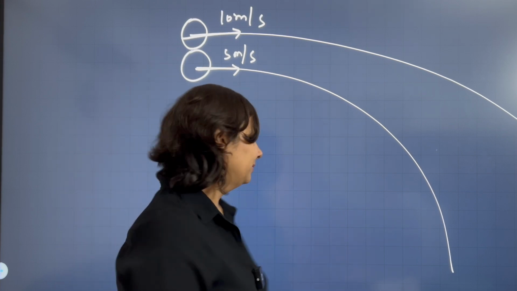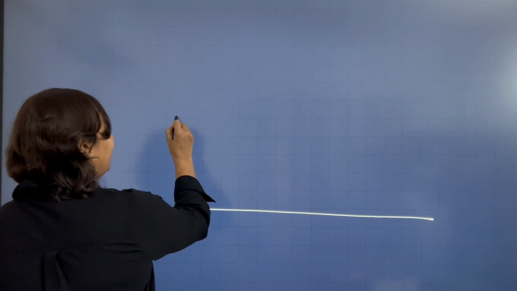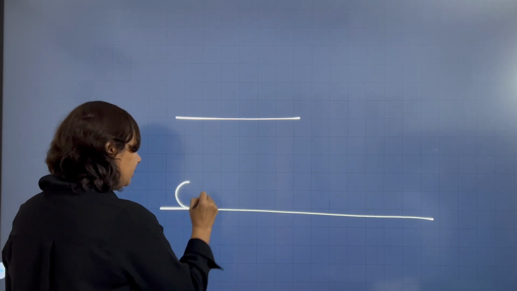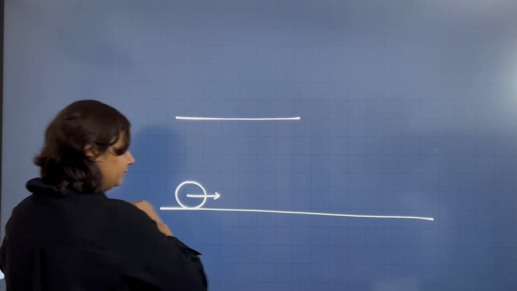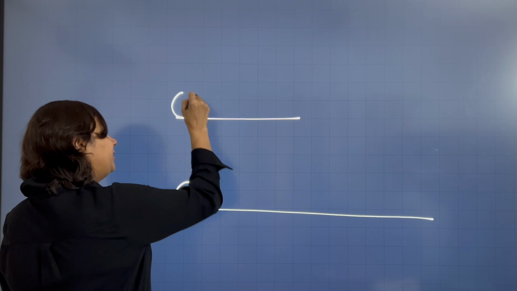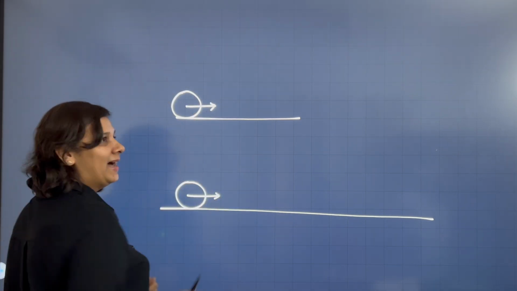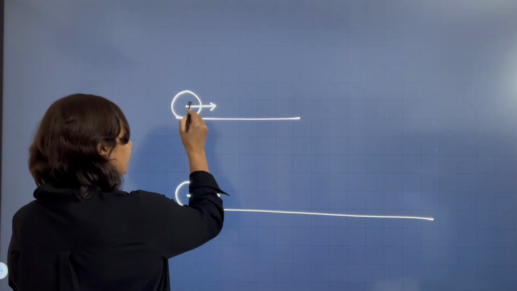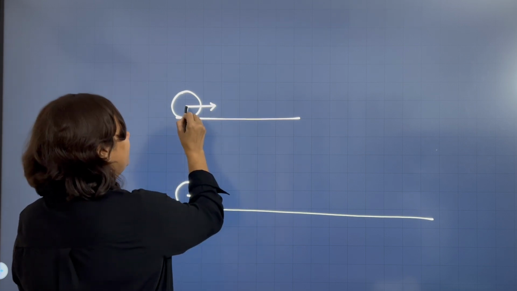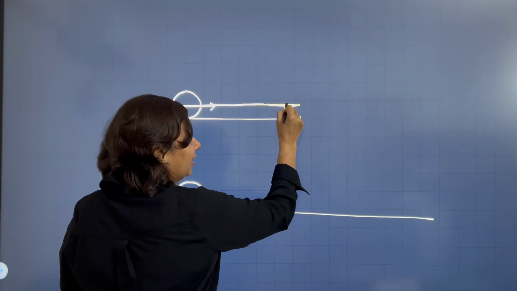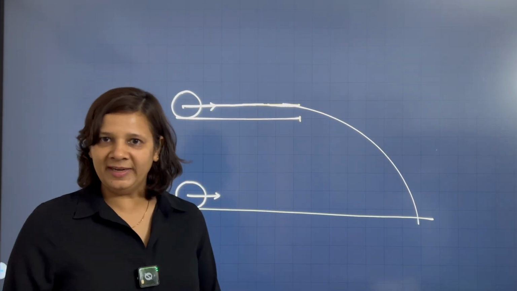Okay, one more example. Now this is a ground and there is a table on the ground. I have kept one ball on the ground here and another ball on the table exactly above the first ball, and both the balls I kick horizontally with the same speed. Then what will happen? The ball which is on the top of the table will move like this and then it will fall like this, right?